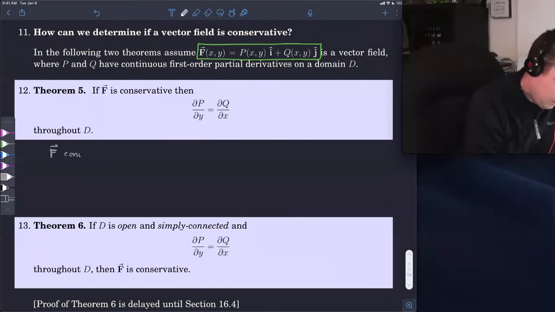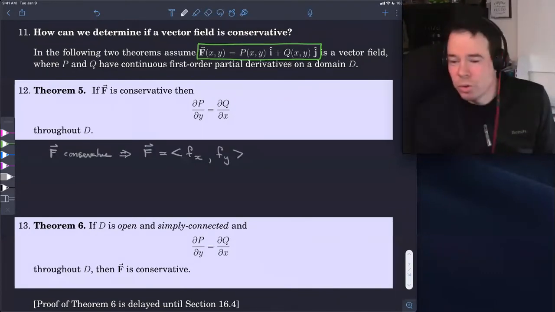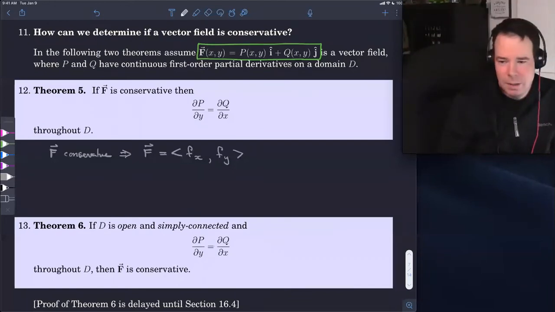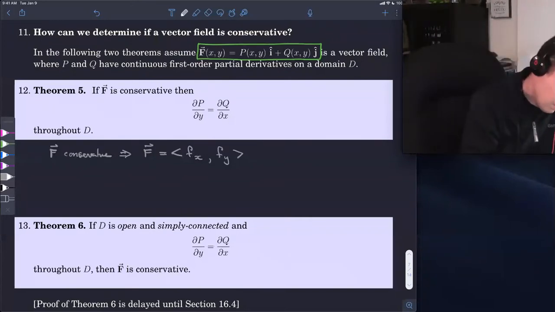Well, if it's conservative, we know that f is equal to the gradient of some potential function. So that means f is equal to (f_x, f_y), where those are partial derivatives, for some f. And this is our potential function. That's what we've called our potential function.